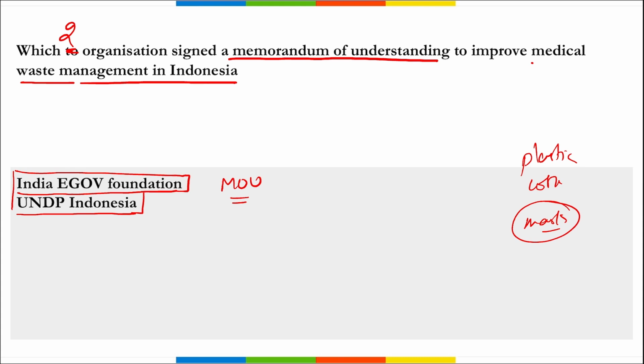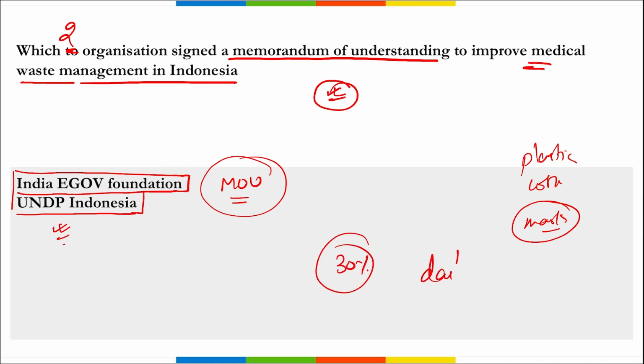And for the same, in the medical waste management in Indonesia, these two organizations, India's eGov Foundation and UNDP Indonesia, came together where they signed this MOU, and they will help to reduce this medical waste in Indonesia, right? The need for collaboration was considered from recent data which reported a 30% increase in daily medical waste, right, to 382 tons after the COVID-19 pandemic, as compared to 293 tons at pre-pandemic levels.